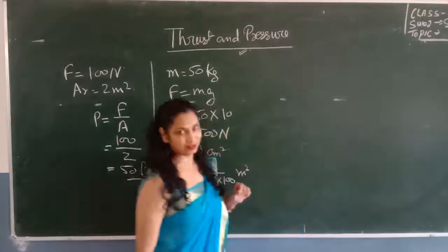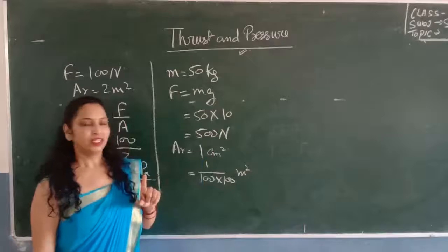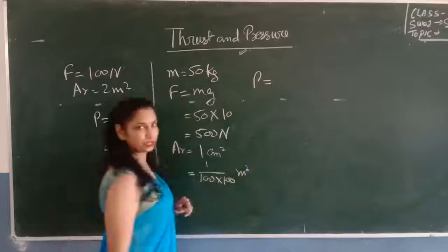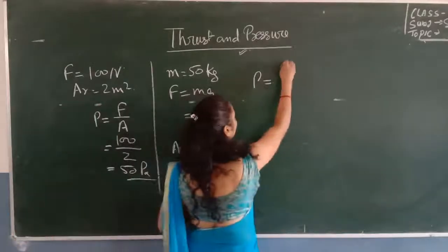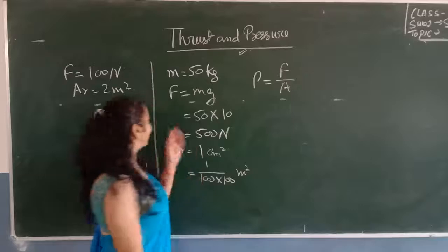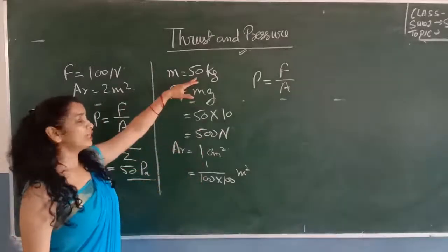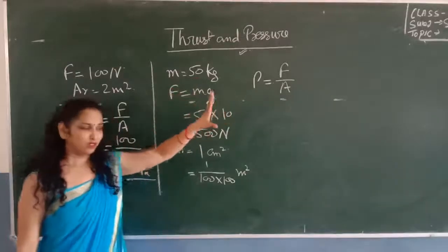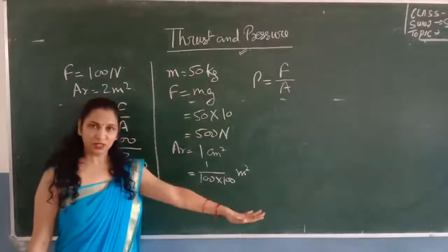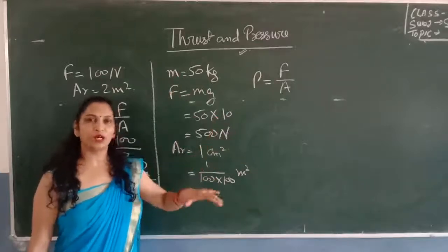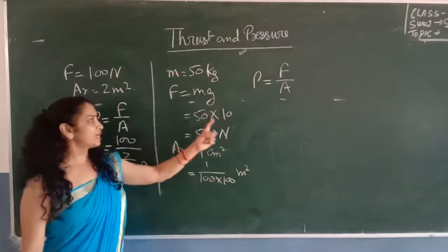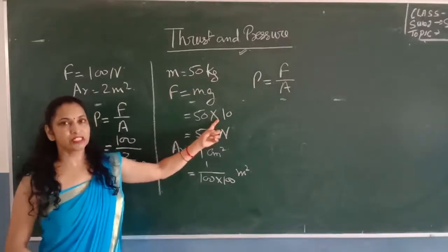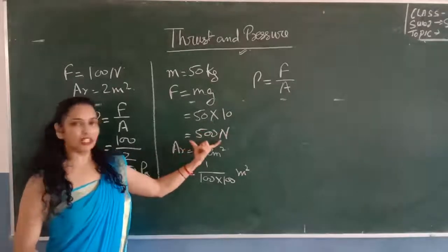She stands just on one heel. When she stands on one heel, you have to find how much pressure is exerted by the woman on the ground. Then you will say that pressure is equal to force upon area, and we have calculated the value of force. How did we calculate the force from mass? We know that force is equal to m into g in case of a woman who steps on the ground. Here g is the acceleration due to gravity, and in the question it is given that the value of g is 10 meter per second square. So we can find the value of force.